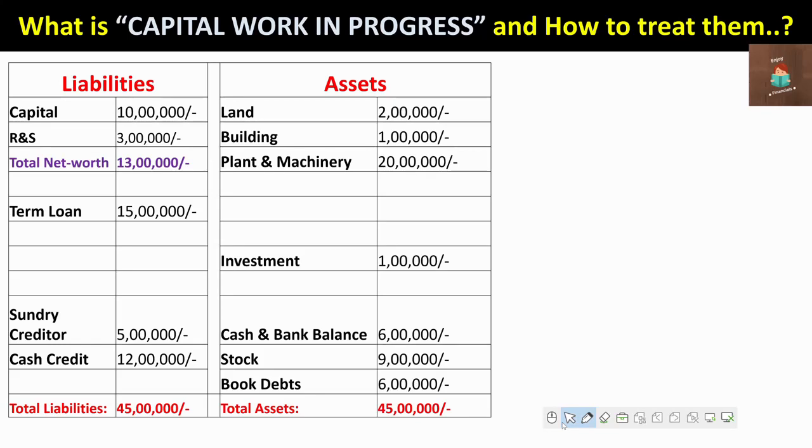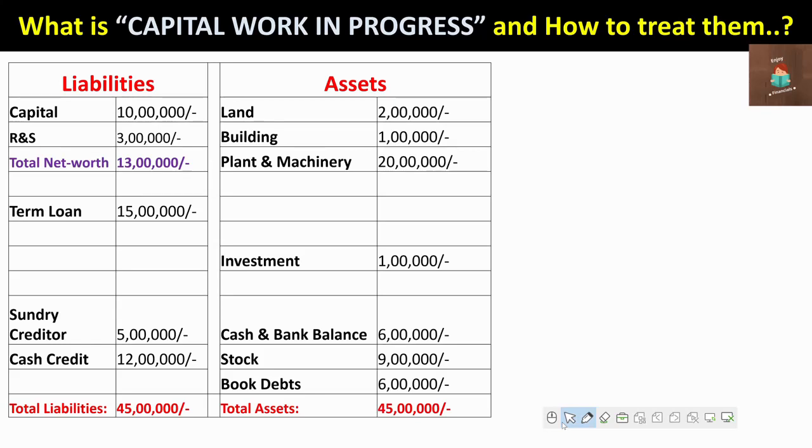Why? Because they have in their mind that capital work in progress is the same as stock in process, raw material work in progress, like that. So what is the difference between capital work in progress and simply stock in process? Stock in process is nothing but when the raw material is in the process of making finished goods. But capital work in progress is an entirely different thing.